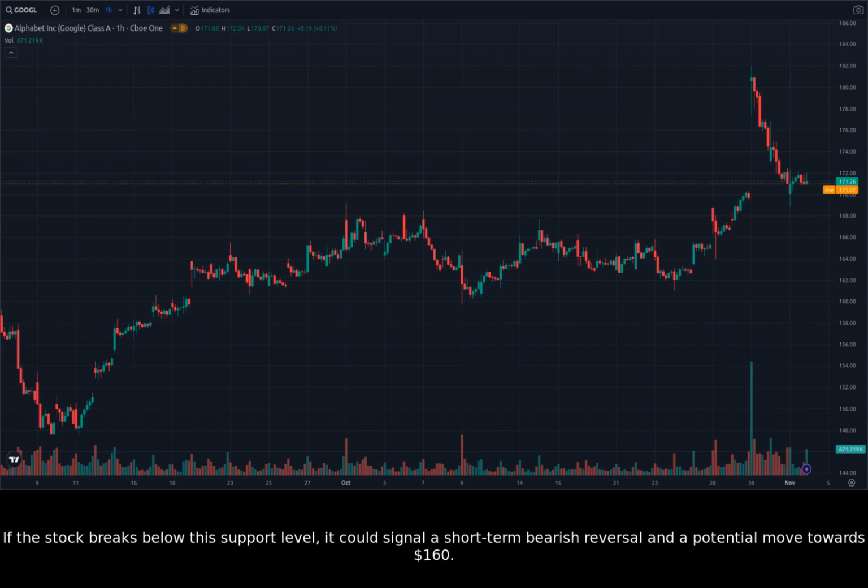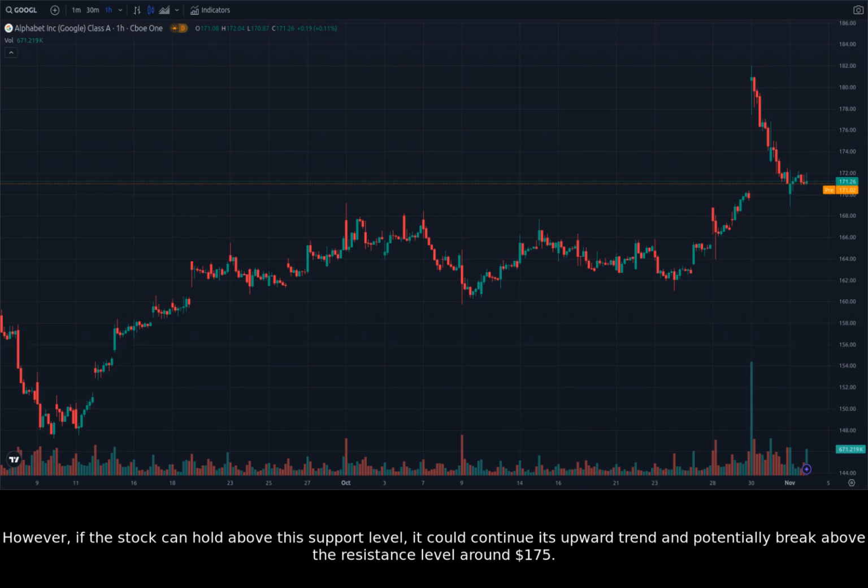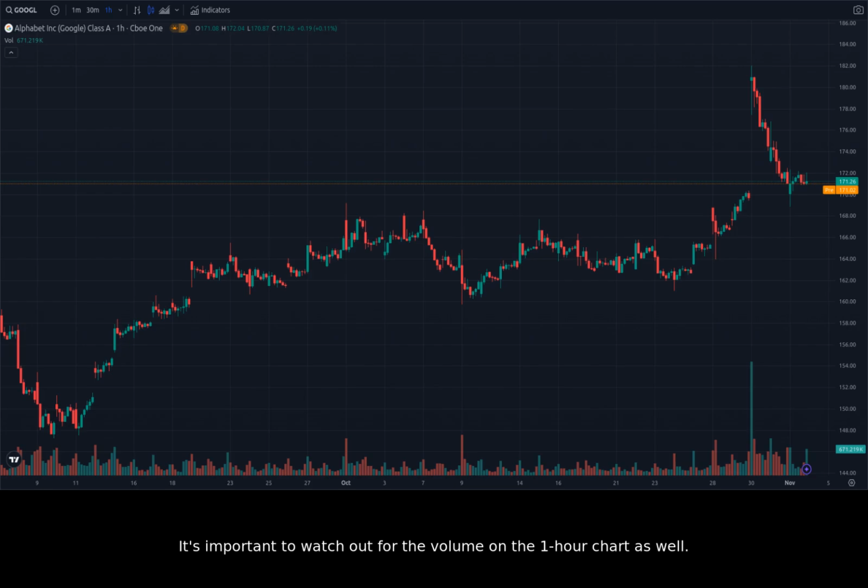If the stock breaks below this support level, it could signal a short-term bearish reversal and a potential move towards $160. However, if the stock can hold above this support level, it could continue its upward trend and potentially break above the resistance level around $175. It's important to watch out for the volume on the 1-hour chart as well. Higher volume on breakouts can signal a stronger move. Lower volume on breakouts can signal a weaker move.